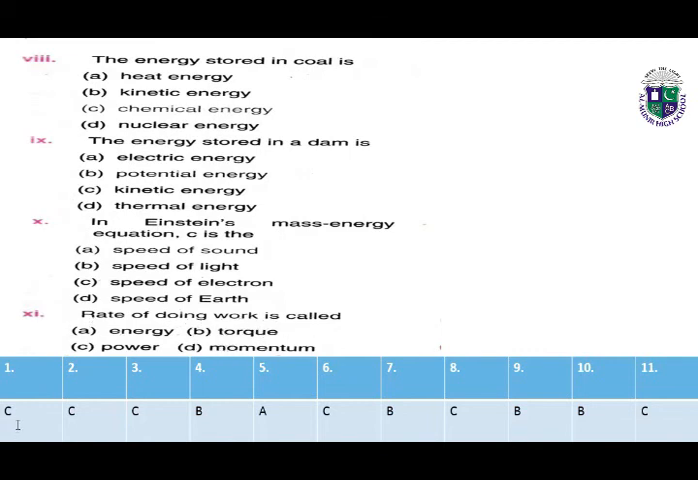First answer is C, second answer is C, third also the answer is C. MCQ number 4, correct answer is B. 5, correct answer is A. 6, answer is C. 7, answer is B. 8th MCQ, correct answer is C. 9th MCQ, correct answer is B. 10th MCQ, correct answer is B. 11th MCQ, correct answer is C.